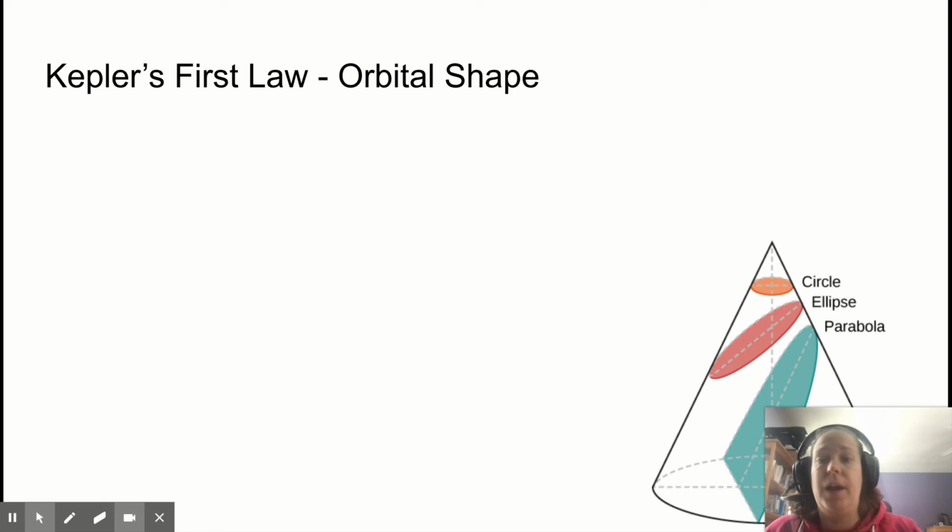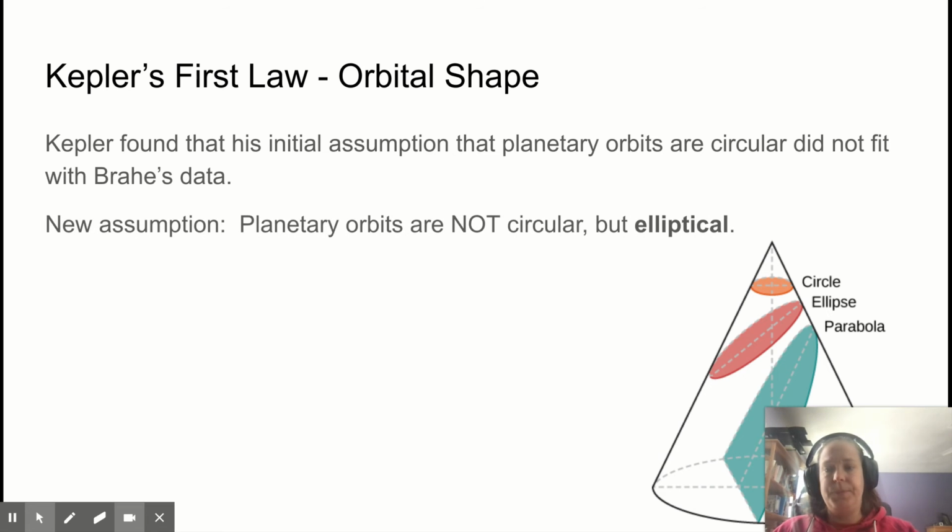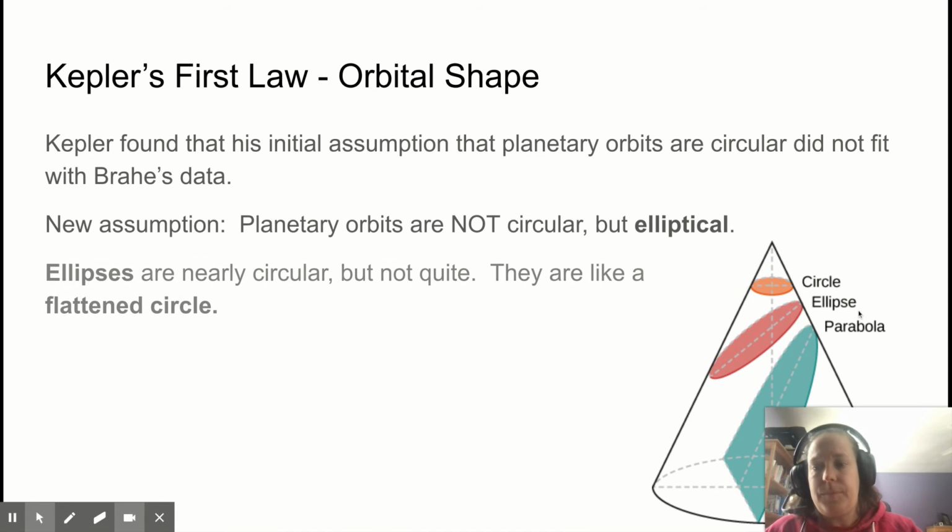So Kepler's first law has to do with the orbital shape. He found that the initial assumptions made by Copernicus and others that planetary orbits were perfect circles didn't fit with Brahe's data. So the new assumption is that planetary orbits are not circular, but elliptical. An ellipse is this elongated circle. It's like a flattened circle. They're nearly circular, but not quite.